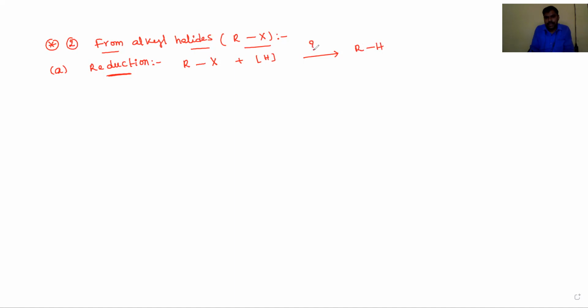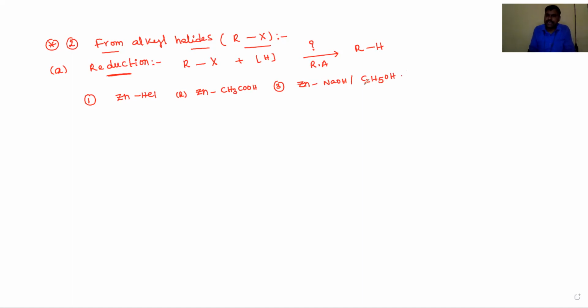So what are the reducing agents? The important reducing agents are zinc with HCl, and zinc with acetic acid, and the third one is zinc metal in the presence of sodium hydroxide and ethyl alcohol, C2H5OH.